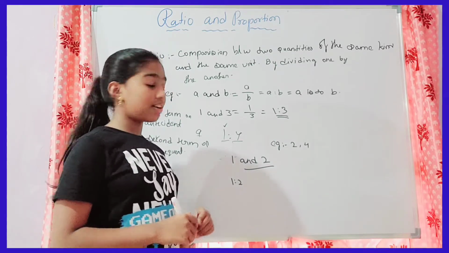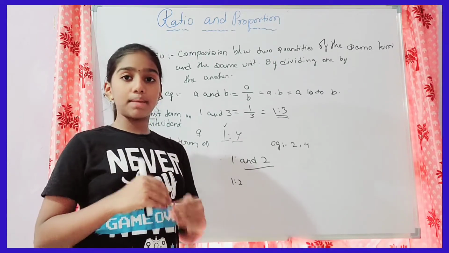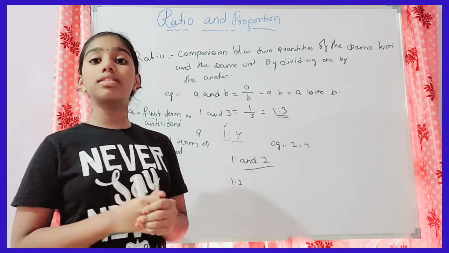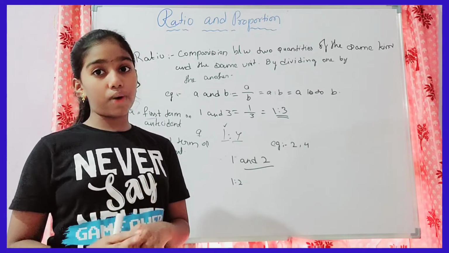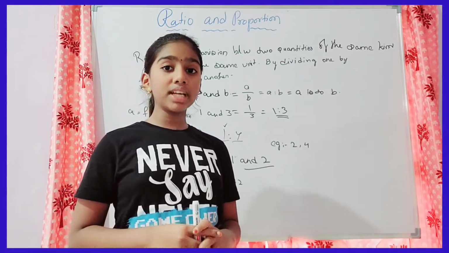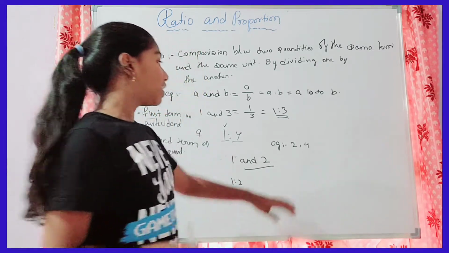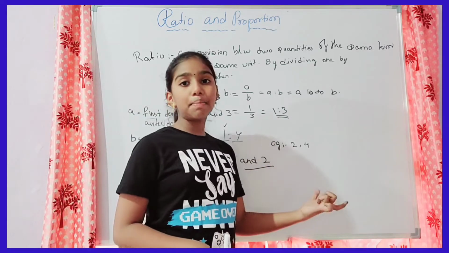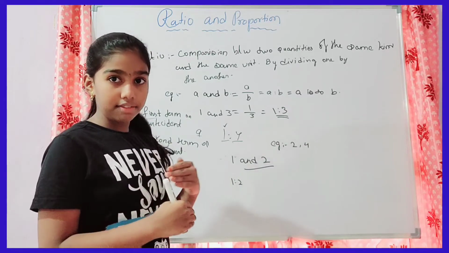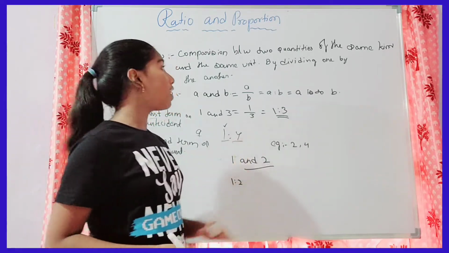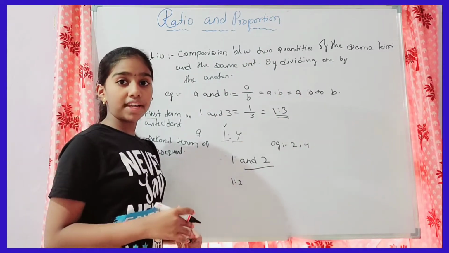So if the HCF of any two digits which you want to compare is 1, then those can be written in the ratio, and those are said to be in their simplest form. If their HCF is not 1, then they are not in simplest form, and we cannot write them in the ratio. So here we don't have the digits in their simplest form. We will not leave it like this. We can convert them by dividing one by the other. If you want a ratio of any two digits, we have to divide them.